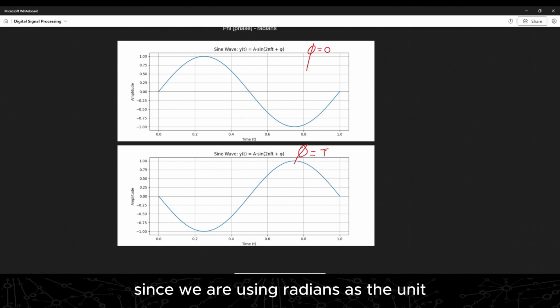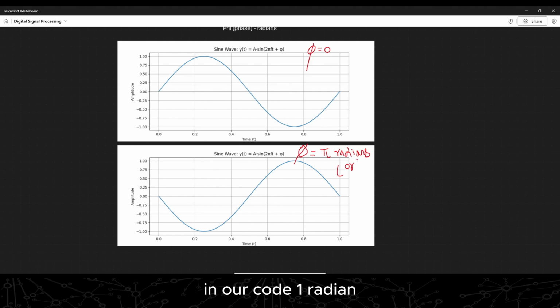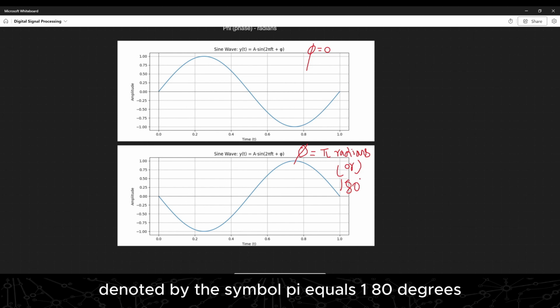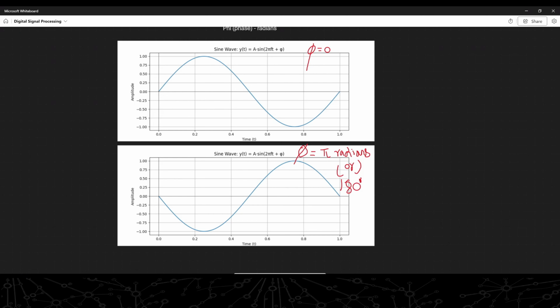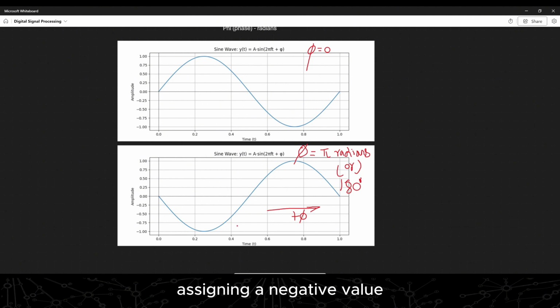Since we are using radians as the unit, we change the phi variable to the value of pi in our code. Pi radians, denoted by the symbol pi, equals 180 degrees. We can displace the waveform to the right by assigning a positive value to phi. Assigning a negative value will displace the waveform to the left in relation to time.